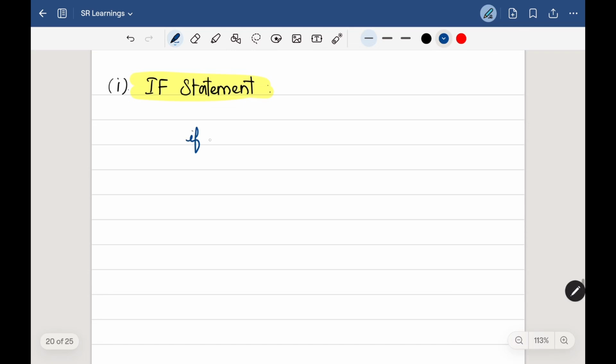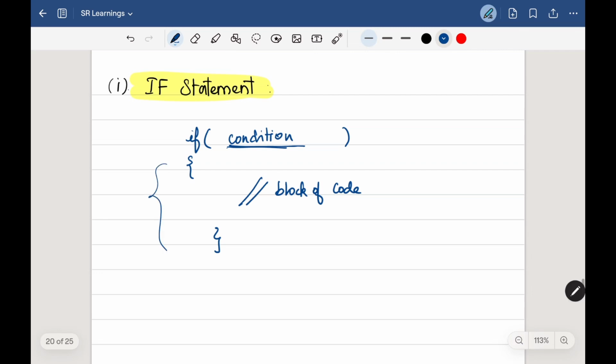We have to give if, and within the parentheses we have to give whatever the condition is. And we know one thing, that the condition will result in either true or false. So when this condition is true, then only the entire block of this if statement will be executed. So here comes that block of code. If the condition is not true, if it is false, then whatever is written within this block won't be executed. So this is the main thing about the if statement.